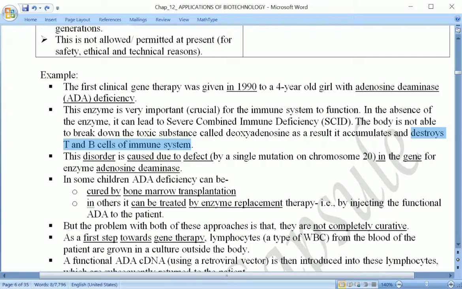This deficiency of the enzyme adenosine deaminase is caused by a defective gene present on chromosome number 20. Why has it become defective? Because of a single mutation on chromosome 20, the enzyme adenosine deaminase is not produced in the person's body.